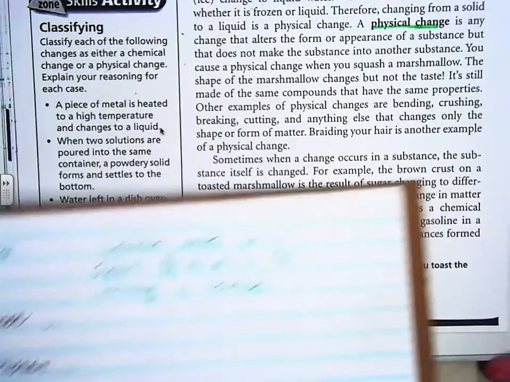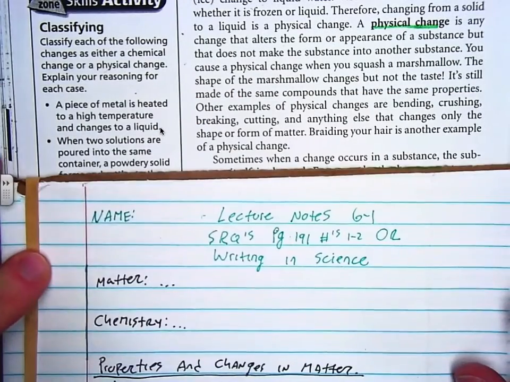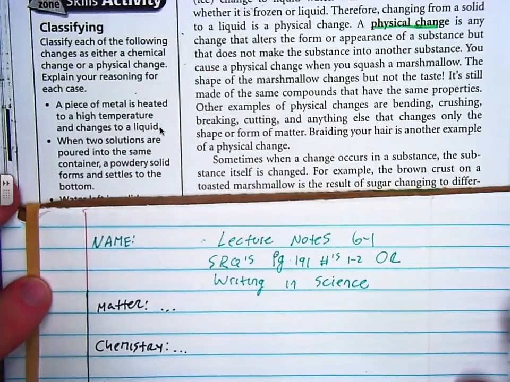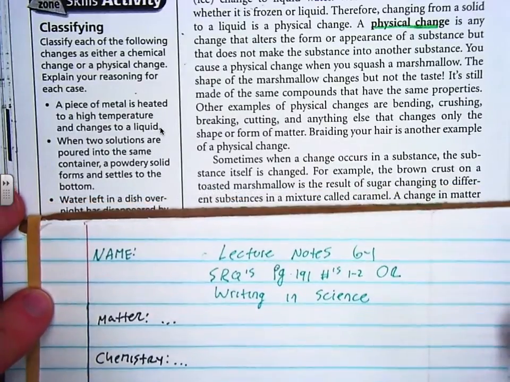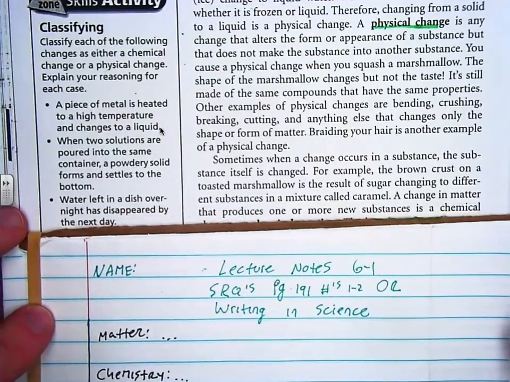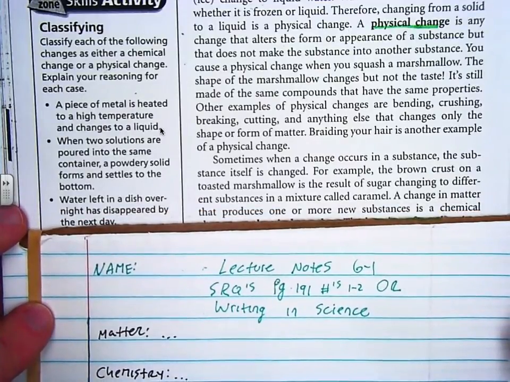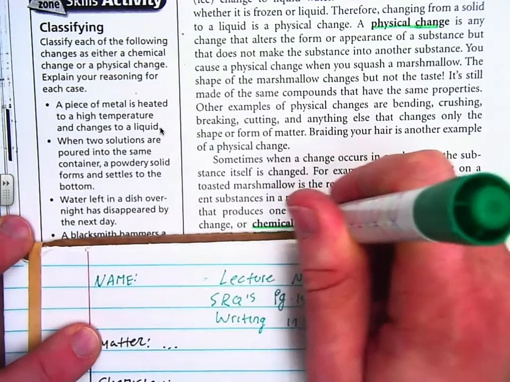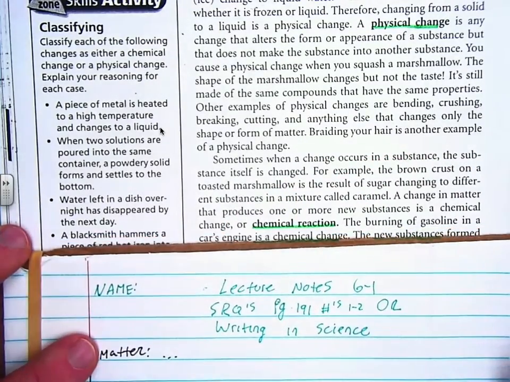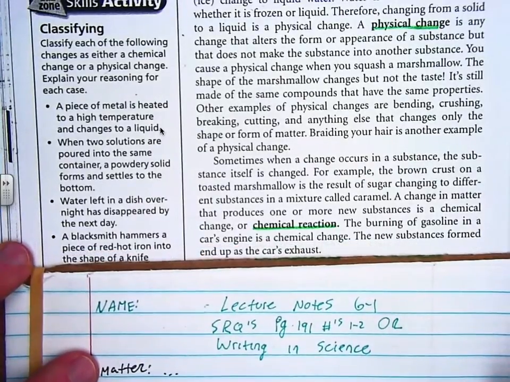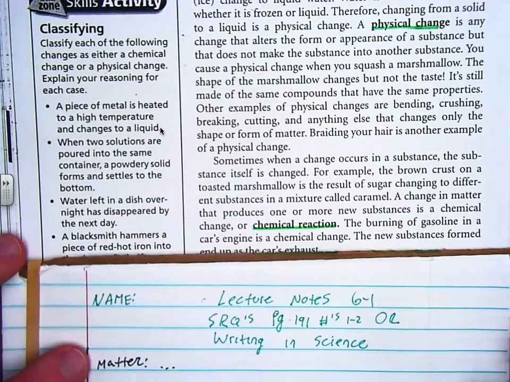Sometimes, when a change occurs in a substance, the substance itself is changed. For example, the brown crust on a toasted marshmallow is the result of sugar changing to different substances in a mixture called caramel. A change in matter that produces one or more new substances is a chemical change, or chemical reaction. Vocab word. The burning of gasoline in a car's engine is a chemical change. The new substances formed end up as the car's exhaust.